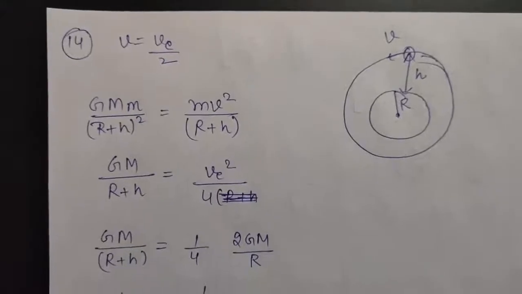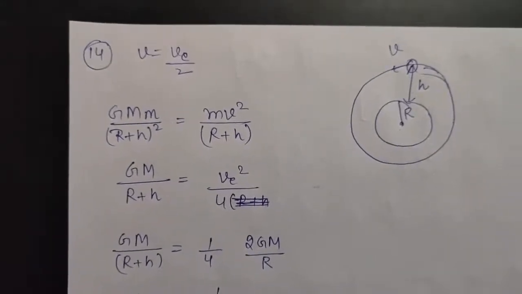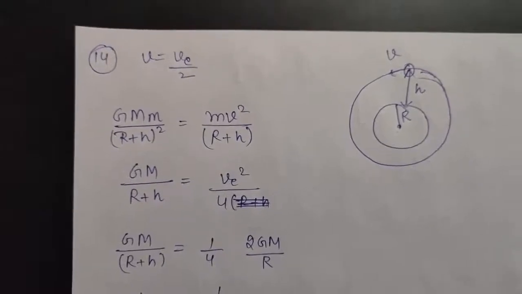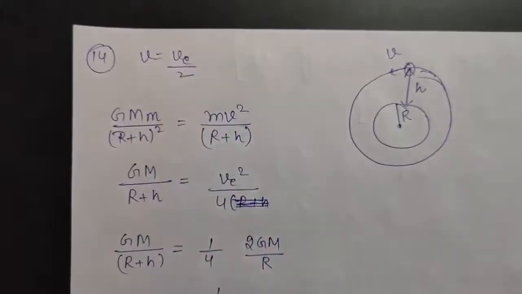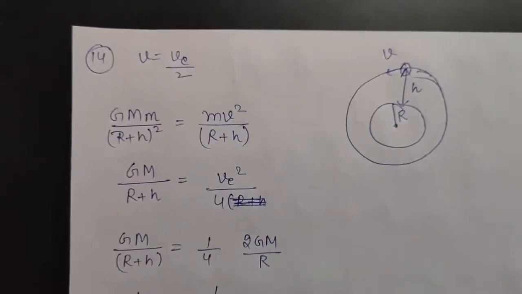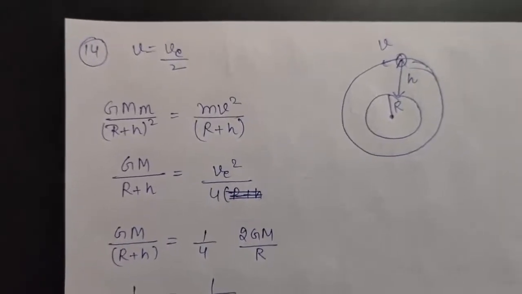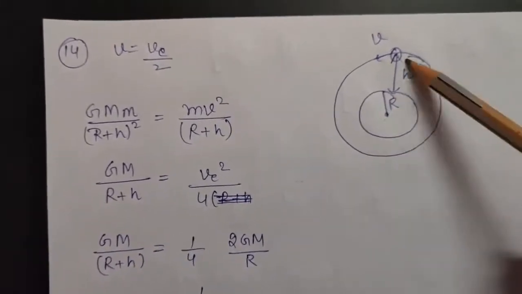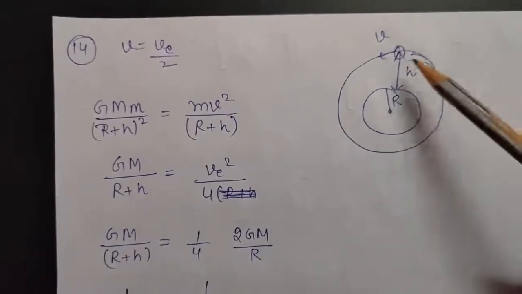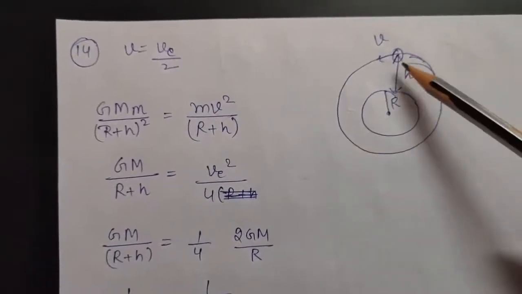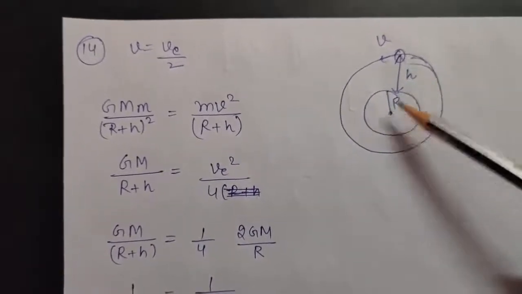Okay, so the next is question number 14. It says a satellite is moving in a circular orbit around the earth with a speed equal to half the magnitude of escape velocity, that is v is equal to ve by 2. The question asks what will be the height of the satellite above the surface of earth? So let us suppose h is the height of the satellite above the surface of earth. Now again, to rotate, it requires some centripetal force which will be provided by the gravitational force between the earth and the satellite.